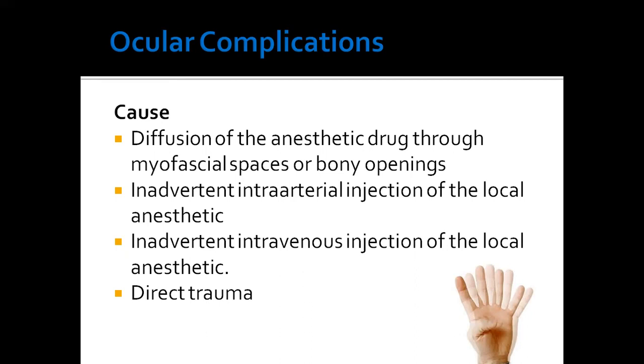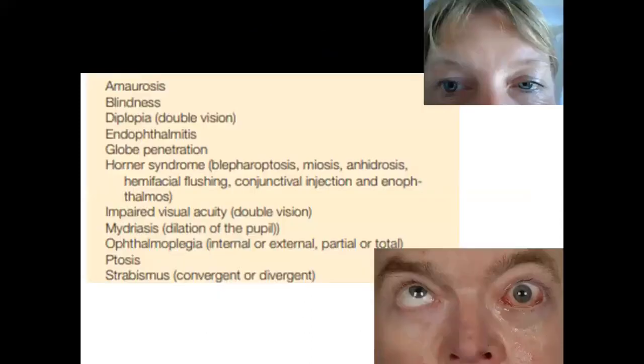The cause of ocular complication is diffusion of the anesthetic drug through myofascial spaces or bony openings. Inadvertent intra-arterial injection of the local anesthetic is another cause, and another cause is inadvertent intravenous injection of local anesthetics. It can also be caused by direct trauma.